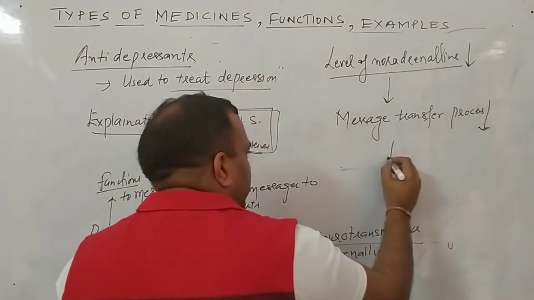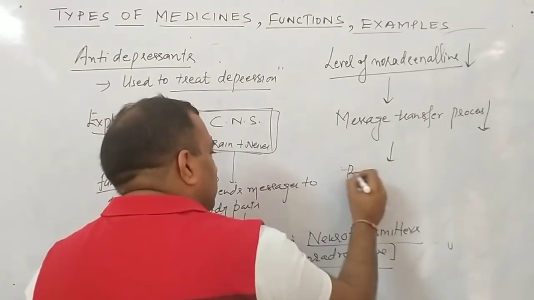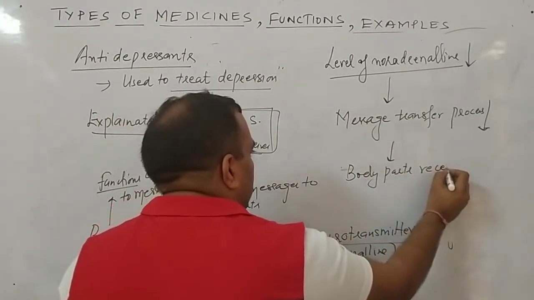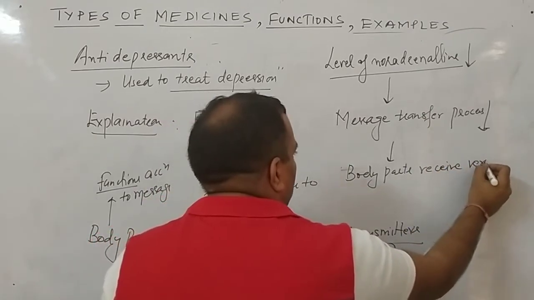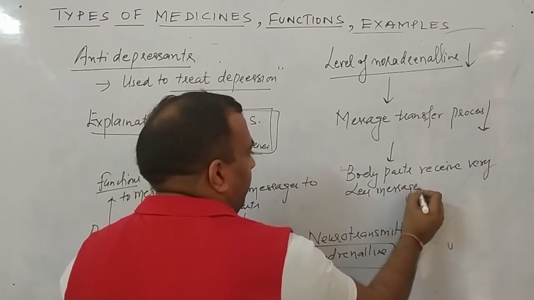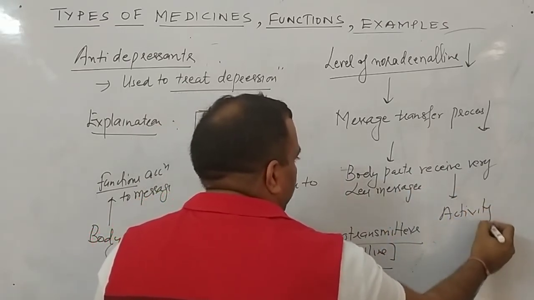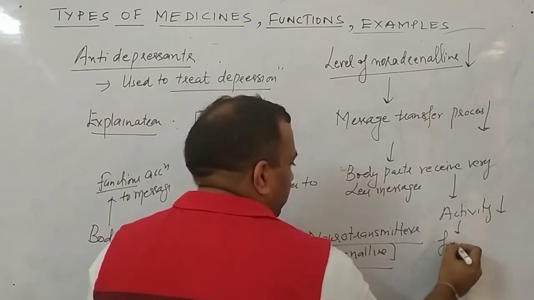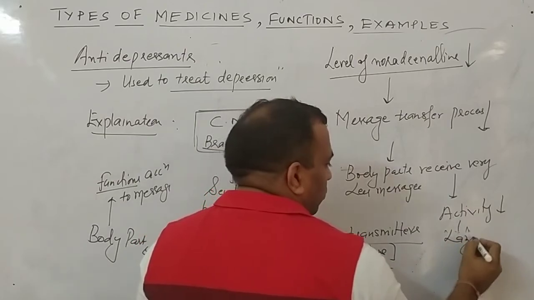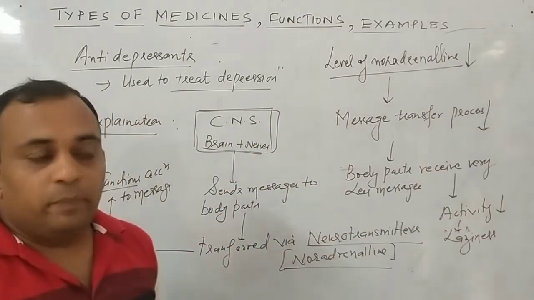Clear? And due to this, ultimately the body parts receive very less messages, due to which their activity decreases, and there comes a feeling of laziness. What comes? Feeling of laziness. Clear? The patient becomes passive.